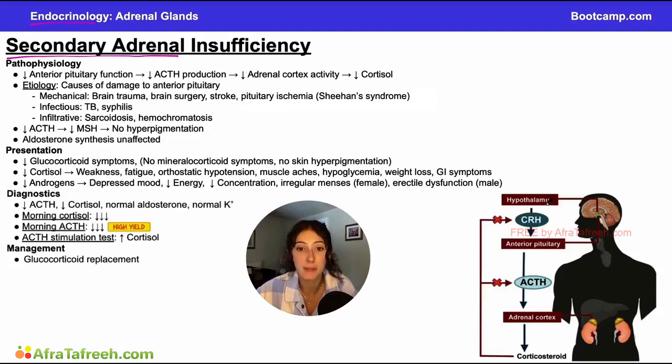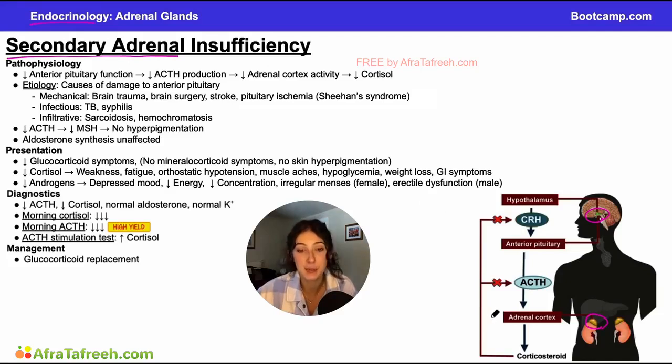So remember, our pathway for controlling the release of cortisol is our hypothalamus in our brain is going to release CRH, which will travel to our anterior pituitary, which will release ACTH. ACTH will travel to our adrenal cortex and stimulate those adrenal glands to produce hormones such as cortisol or our mineralocorticoids such as aldosterone, androgens, etc.